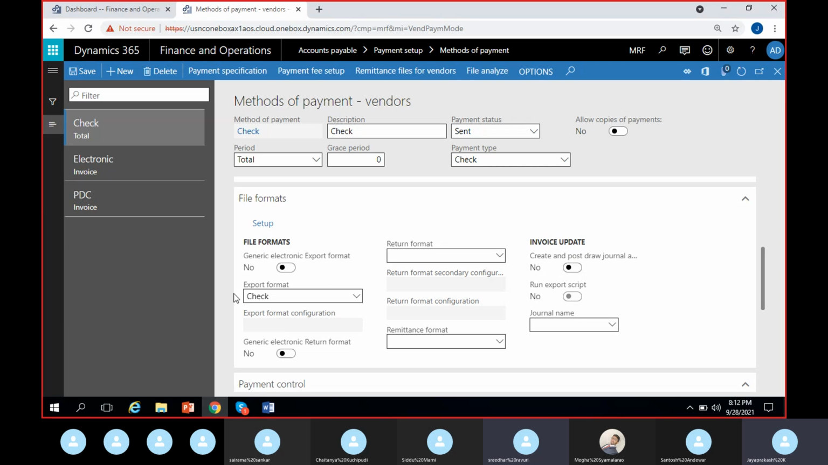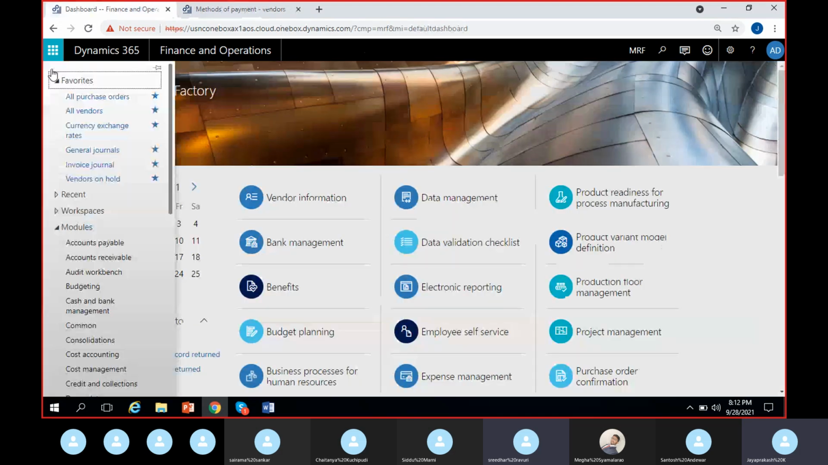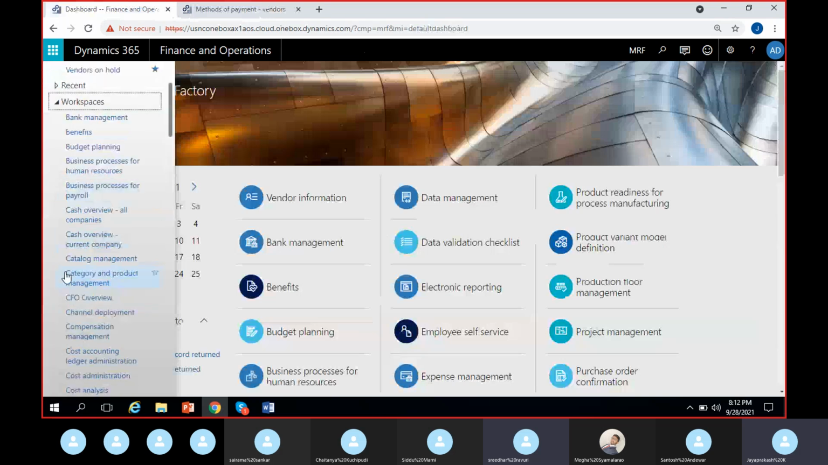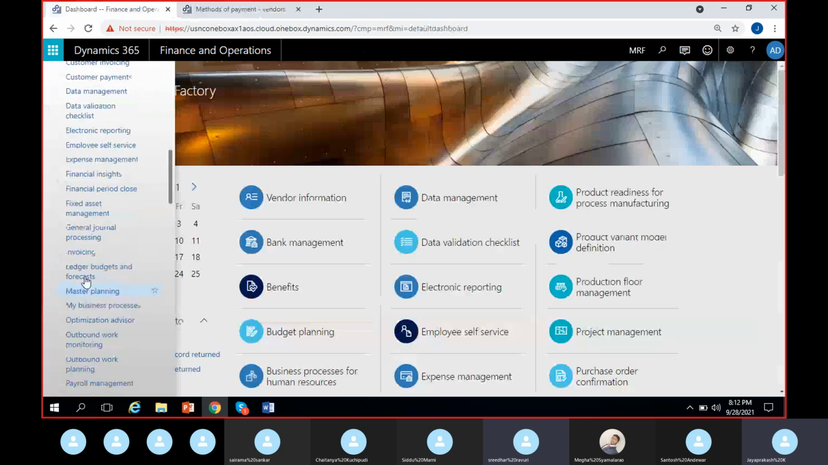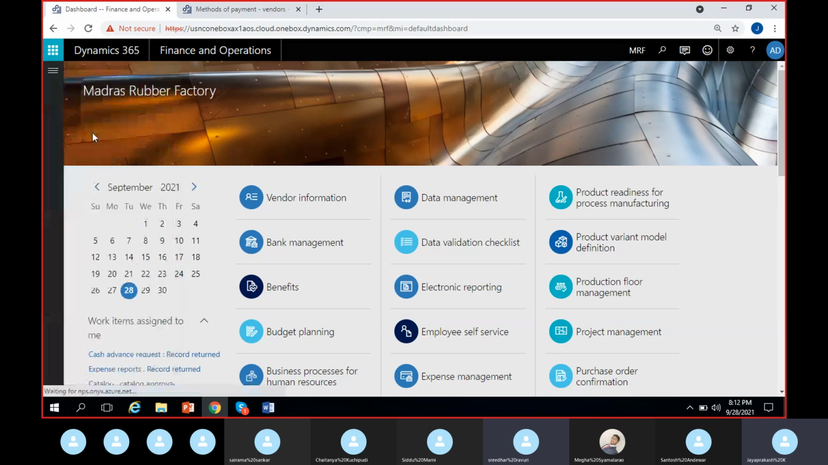The export format option we have. We have two ways. We can use the standard export format methods, or we can use electronic export format. For using electronic export format, there is a new workspace called electronic reporting. Here I have electronic reporting. Through this we have to download the export formats. There are specific export formats for different countries. I don't think it will work here, but let's see.